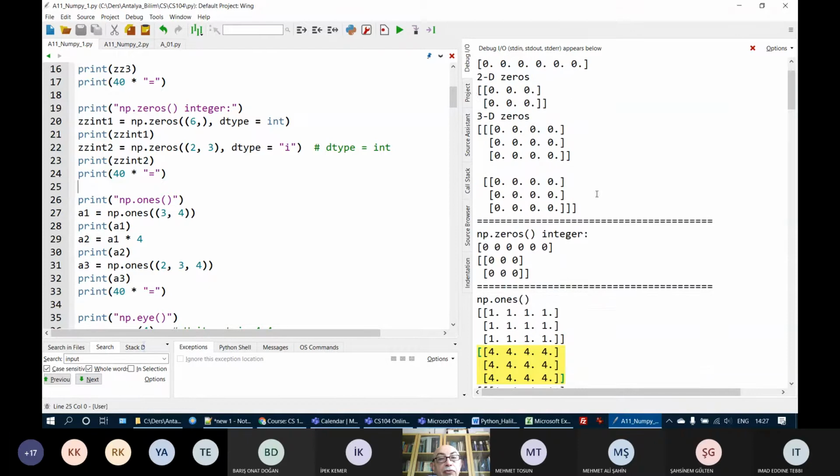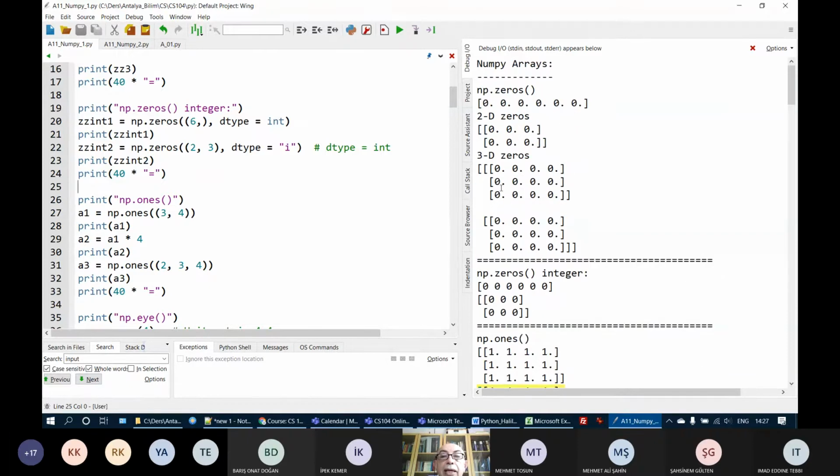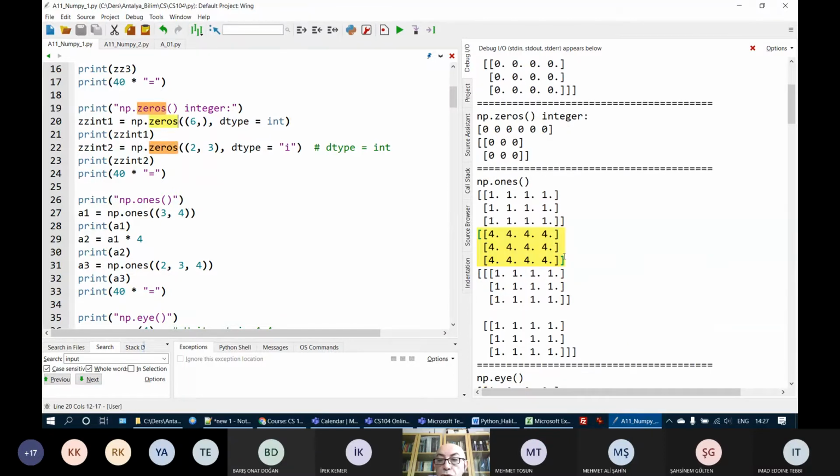So when you need an array containing zeros, you can use zeros. If you need an array containing ones, single-dimensional or multi-dimensional, let's put here one more. Control C. Let me just write A0, and just let's put here 7, comma.